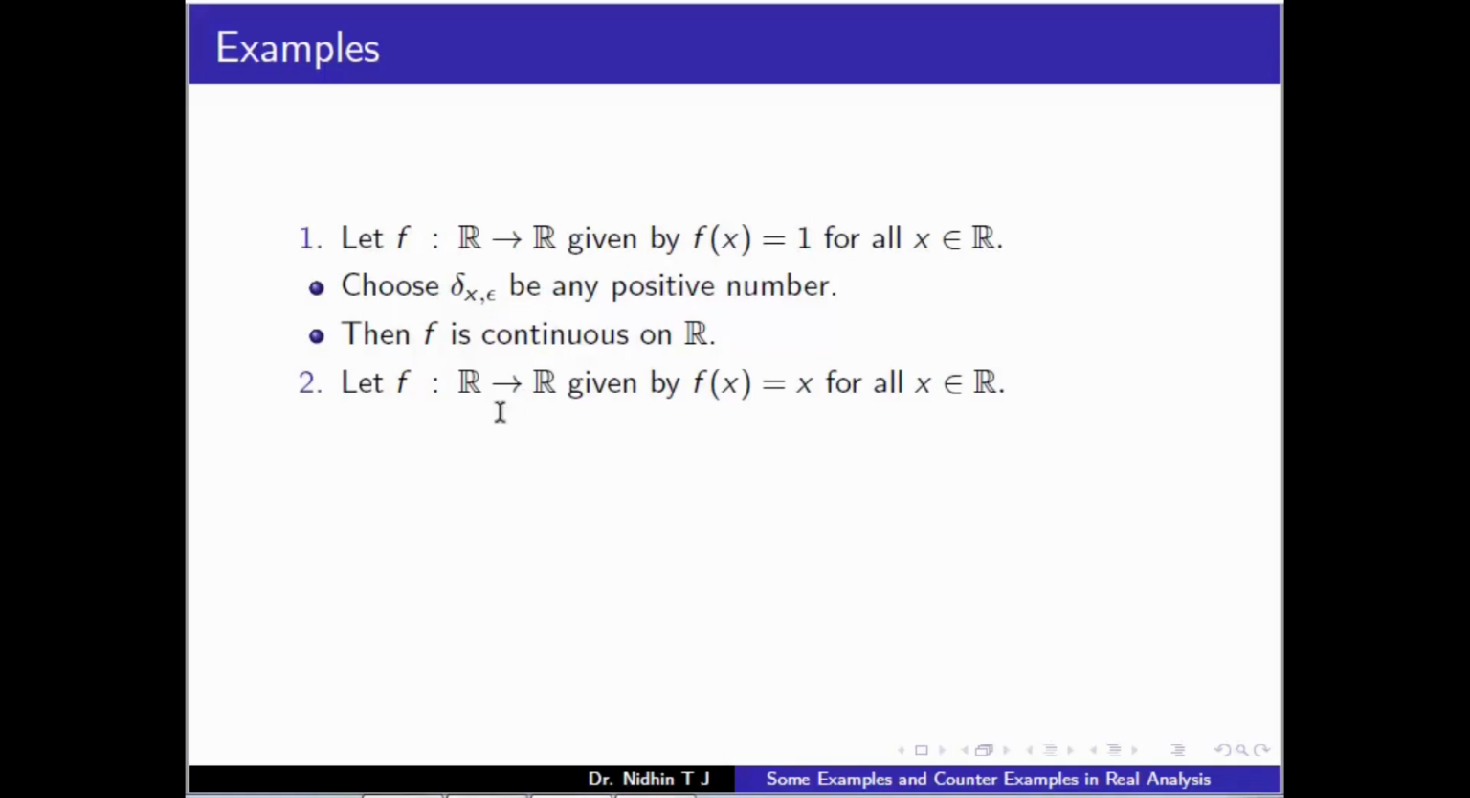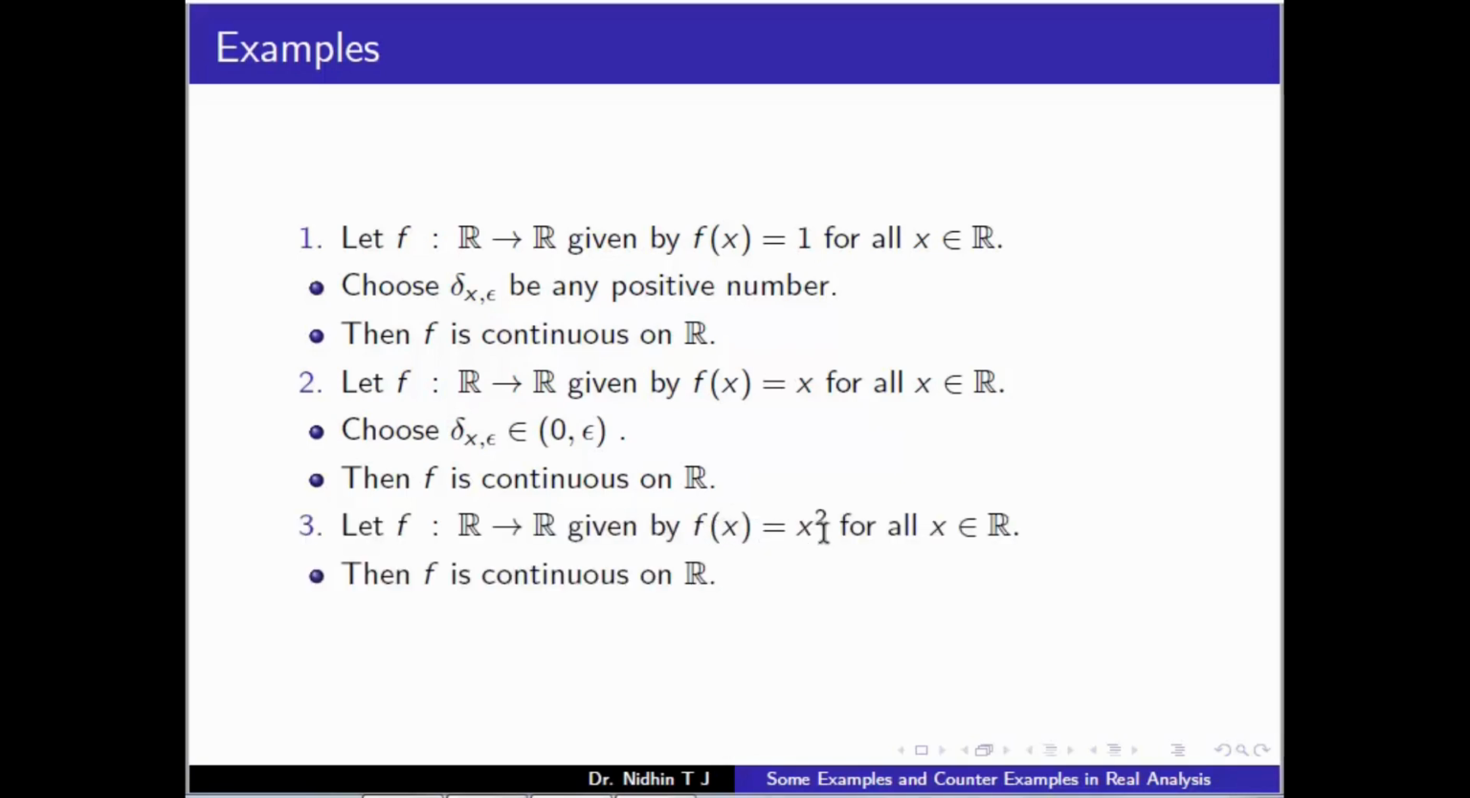Next consider the identity function, f of x equal to x. Here f of x minus f of y becomes x minus y. So whatever the value of epsilon, we choose delta less than that epsilon. So that will work. Choose delta between 0 and epsilon. Then the continuity criterion will be satisfied. So f is continuous on R.